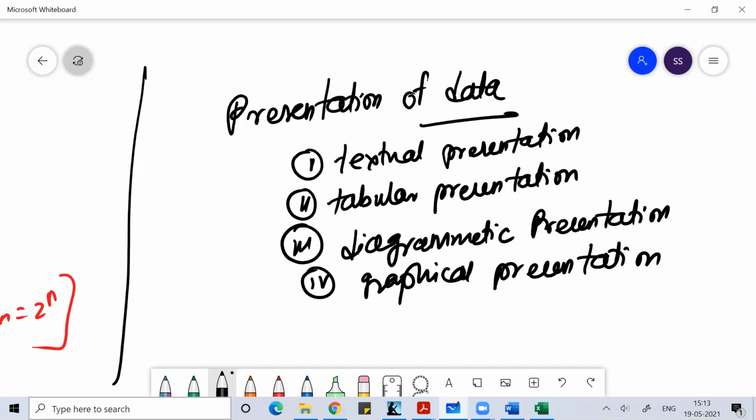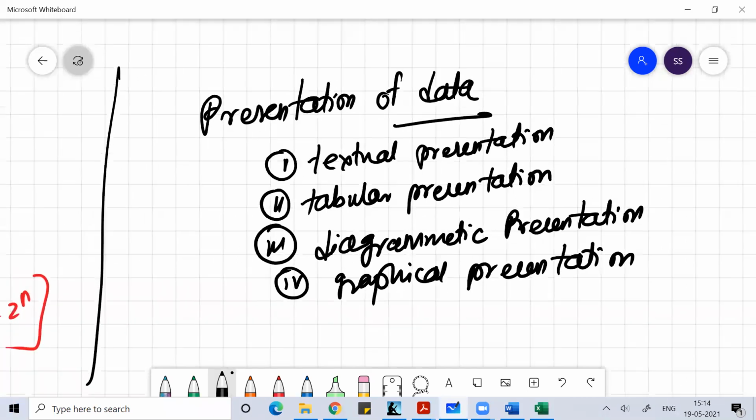Textual presentation means you write a story. Suppose an IPL match happened between RCB and Sunrisers Hyderabad. Whatever happened in the match, you wrote in the form of a story. But who in this world will have time to read that, if somebody has not watched the match? Imagine if the scorecard is given to us in the form of a table. By looking at the scorecard of both teams, I can easily understand who has won the match and what overall has happened in the match. So that is called tabular presentation.